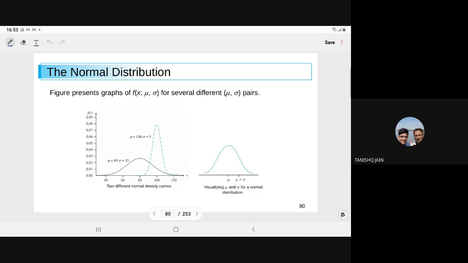At what time? You tell the time, I will shift. No problem, 9 to 10, 10 to 11. So 10 to 11 is okay for all? Yes, sir. Okay, so I will shift to 10 to 11.